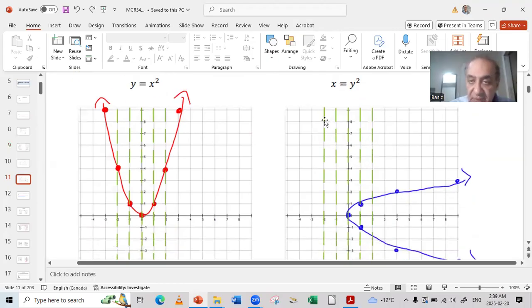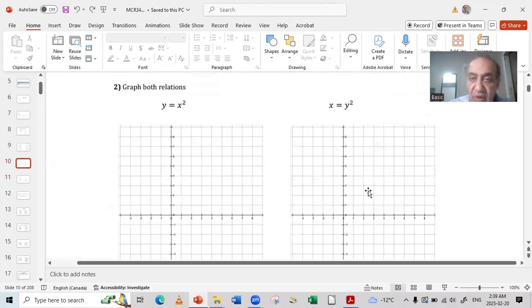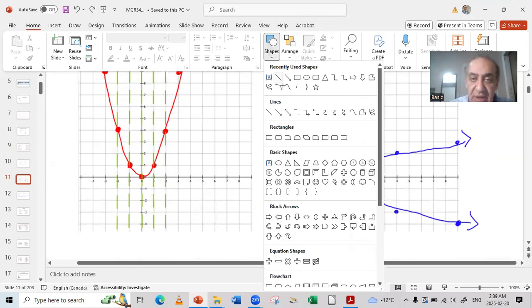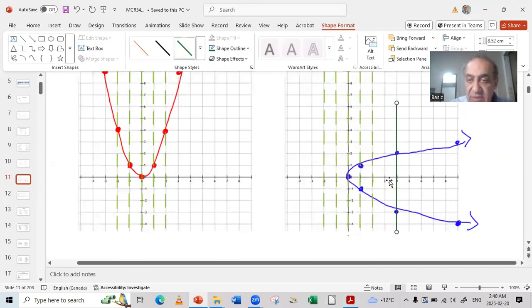But this one, x equals y squared, this is another example we did. It doesn't show me a function. Why? I will tell you. Let me drop a line from here. I will take a vertical line and drop it like this. See what happened? The line cuts the curve in 2 points, in this point and this point. As long as this vertical line cuts the curve in 2 points, then this is not a function.